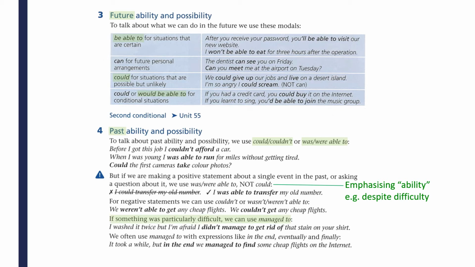And finally, if something was really difficult, we would use the word managed to. If you have to manage in order to get things done, it sounds like it takes more work, it's more complicated, and therefore we understand that the process is more difficult.